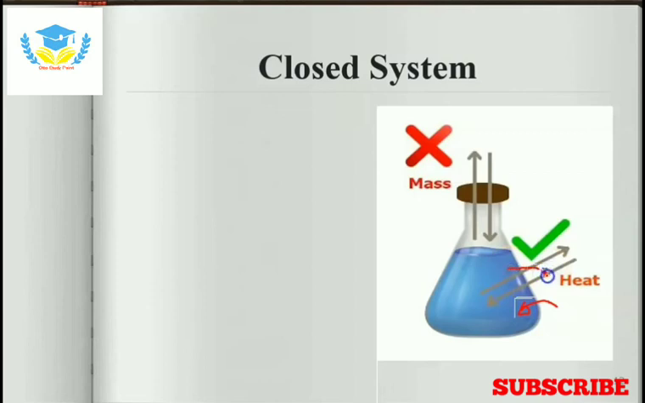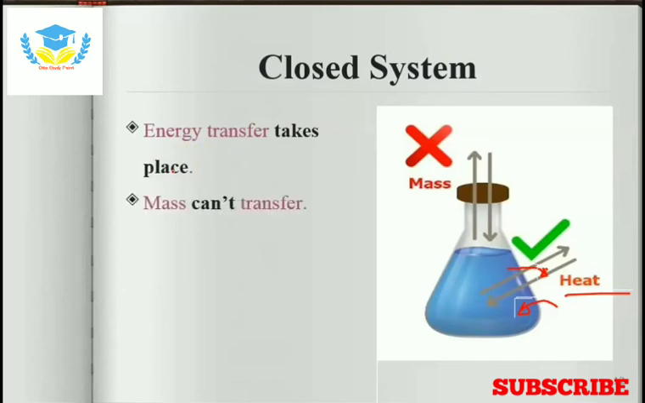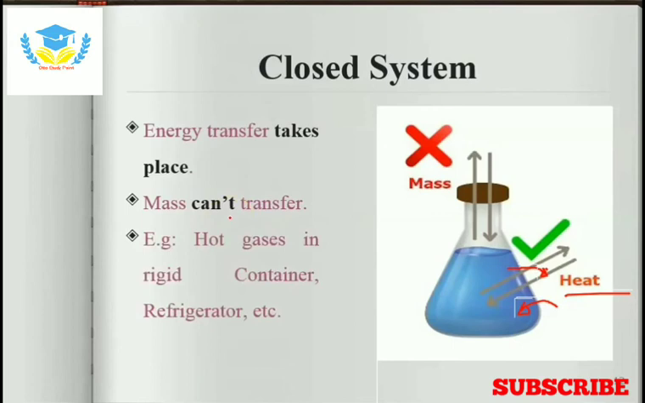In this system the energy transfer takes place, because heat is a form of energy. The energy may transfer to the system from surrounding or to the surrounding from system, but mass transfer can't take place. You can't transfer the mass from this system. Examples of this system are hot gases in a rigid container or a household refrigerator, etc.